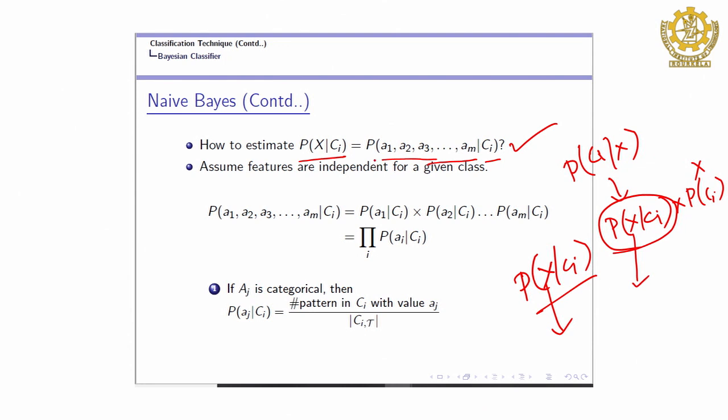X is nothing but the probability of each value that is given. That is, we know the characteristics of the unseen object, but we do not know the class label, which we need to find.